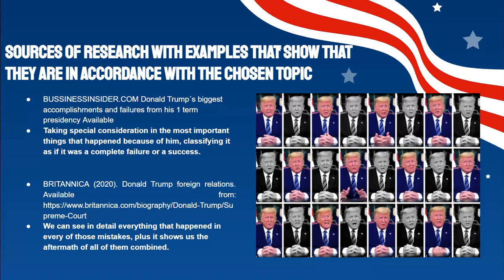The fourth source of research is from Britannica. It is a very important resource for our work because it's an article that explains with clarity all the presidential mistakes that Donald Trump made during his presidency. It had dates of almost every event and all the names of the people involved in each one of them. We can see in detail everything that happened in every one of those mistakes.